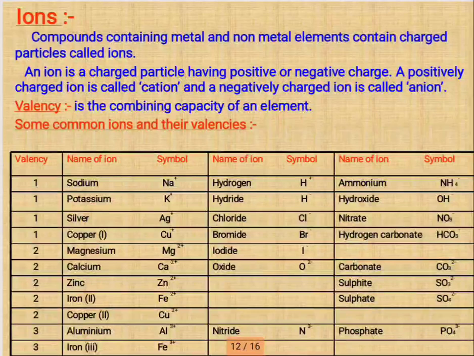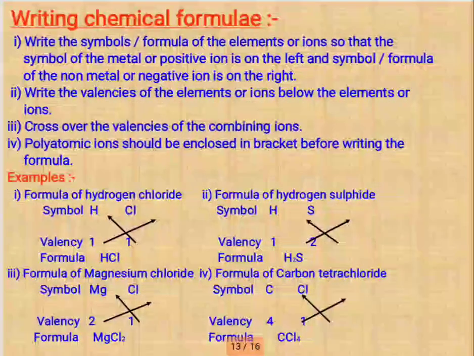Valency means this, remember this definition. What is valency? It is the combining capacity of an element. Okay, this whole table you can remember. Iron is Fe plus 2, Fe plus 3, nitrate NO3, silver Ag plus. Okay, this is very useful for future and now also.